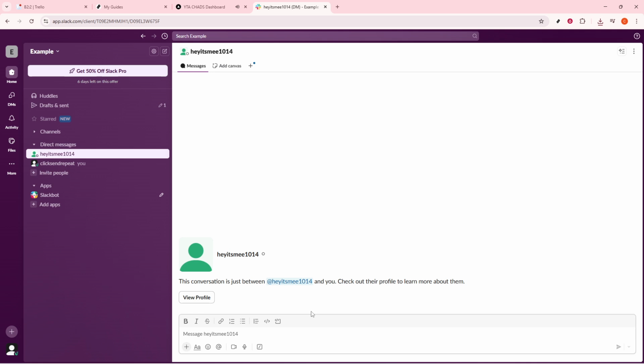The second method, perhaps more organized, is to reply in a thread. This approach not only helps keep conversations super tidy, but also connects your response directly to the original message, preserving context for everyone involved. To start, hover over the message you wish to quote. You'll notice that a few icons appear, and among them is the speech bubble icon, indicating the option to reply in thread. Click on this, and you'll be taken to a sidebar where you can type your response.